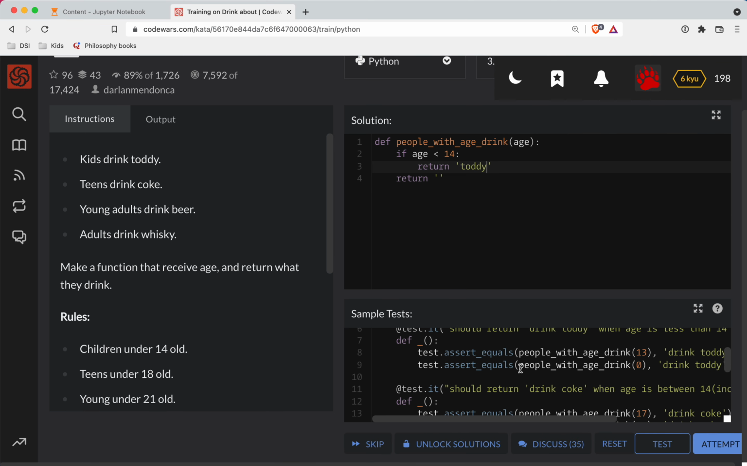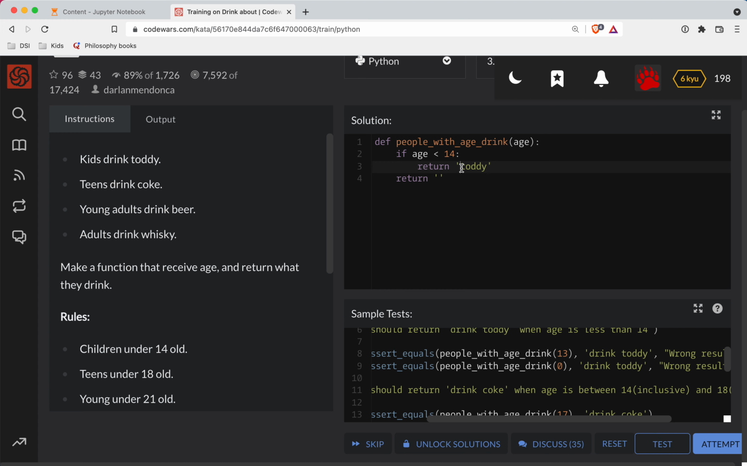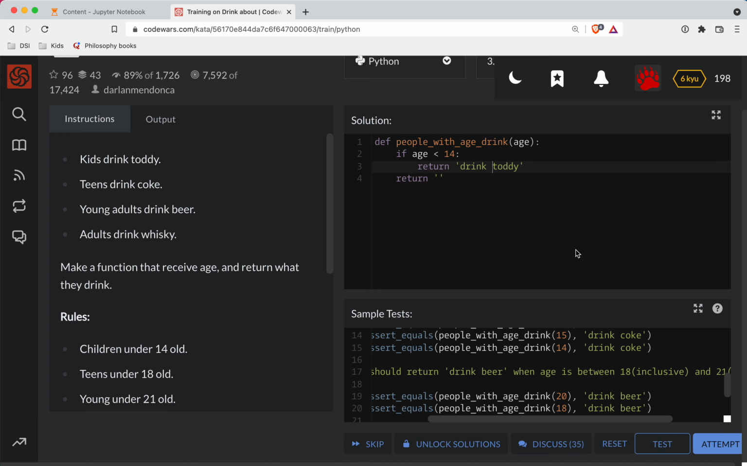Let's see. Okay. Oh, drink toddy. Maybe we got to tell them what they're drinking for every single one. Okay, so drink Coke. Okay, yeah, so we got to say the whole, man, gonna make me spell it out here. Okay, so elif, age is less than 18. We drink Coke.